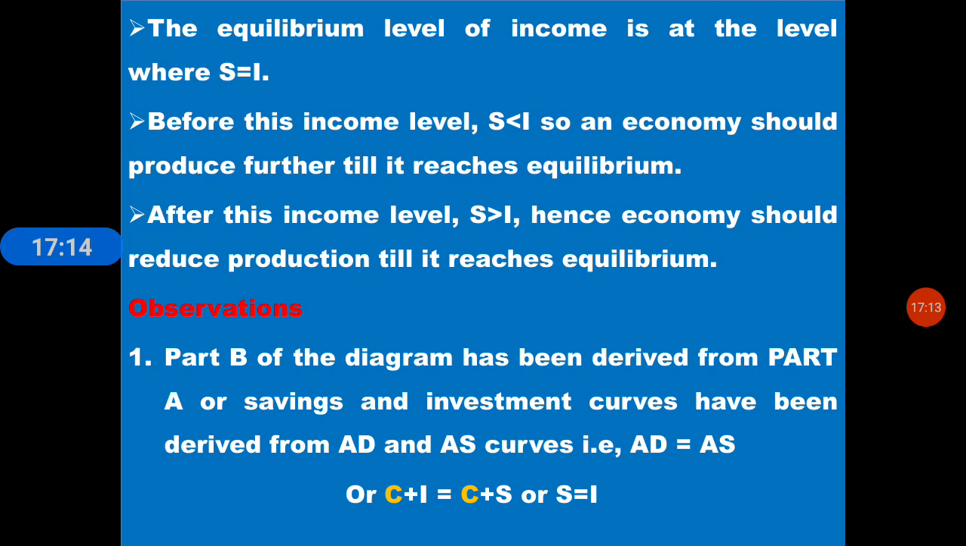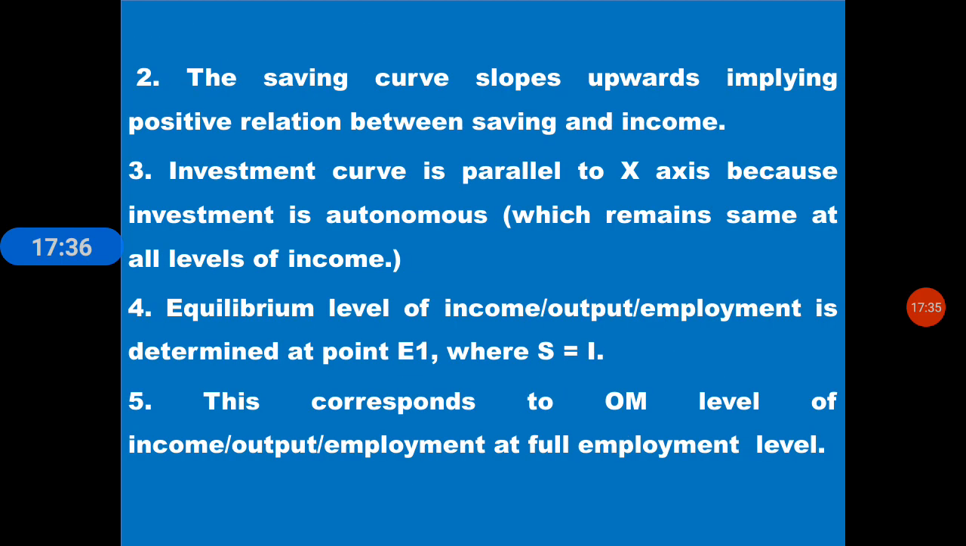So just see the observations. Part B of the diagram has been derived from part A. The saving and investment curves have been derived from the AD and AS curves, that is AD equal to AS, or C plus I equal to C plus S, or S equal to I. The saving curve slopes upward, implying a positive relationship between saving and income. Next, the investment curve is parallel to the x-axis because investment is autonomous.